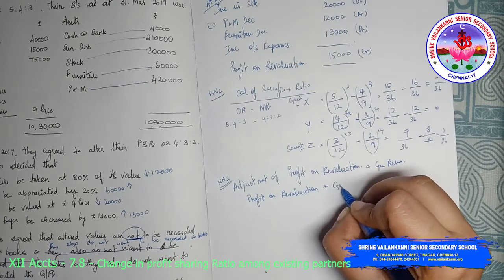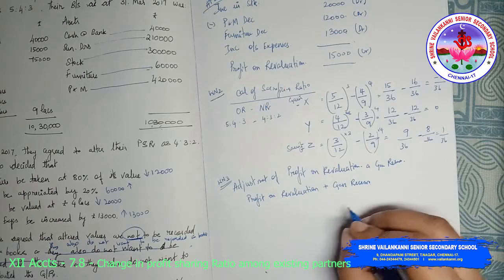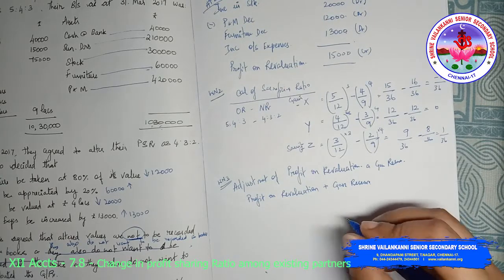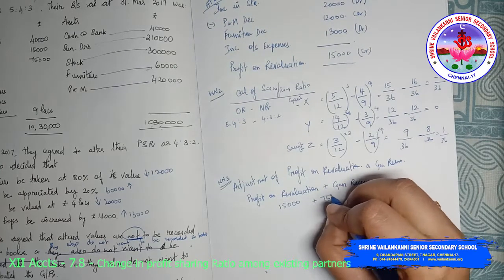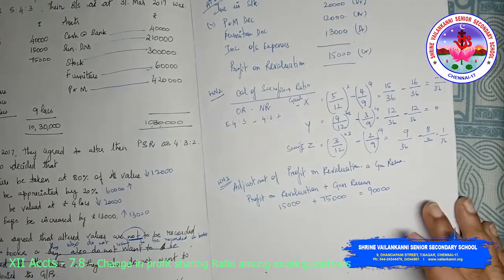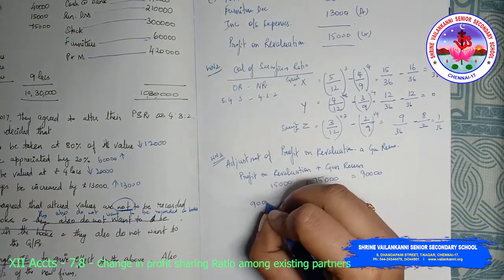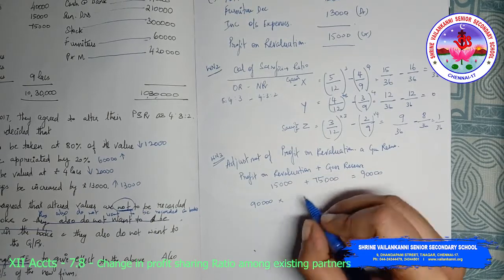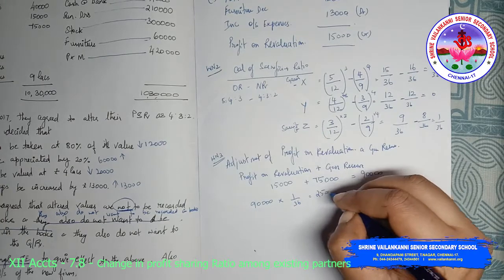Profit on revaluation will be 15,000 plus general reserve 75,000, that comes to 90,000. So 90,000 we are going to segregate. 90,000 into 1/36 comes to 2,500.